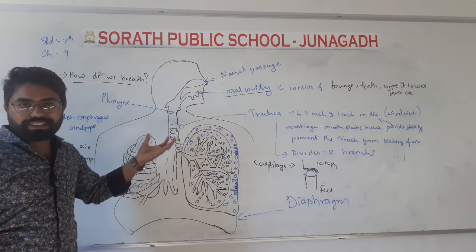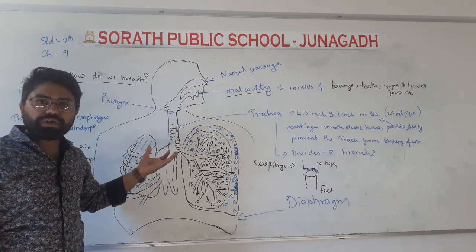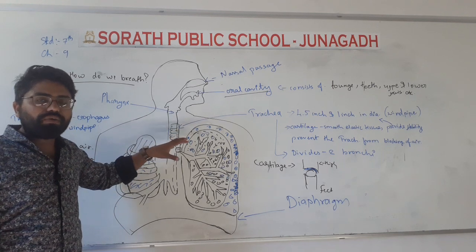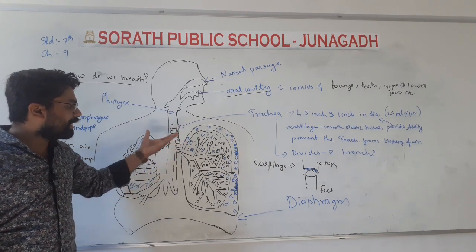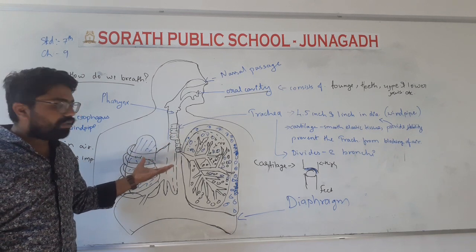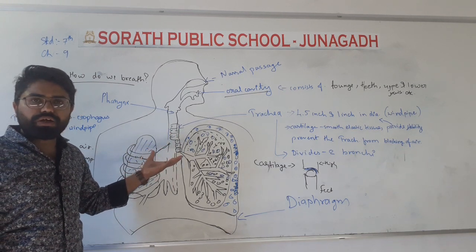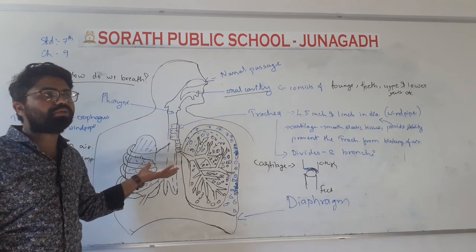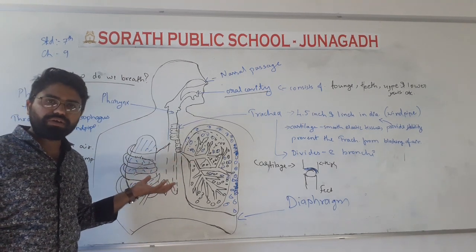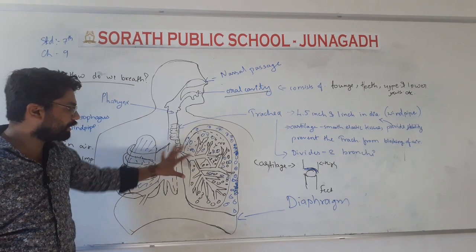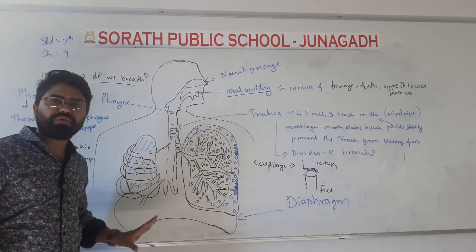And see, this is the overall view of our respiratory system. When it enters the lungs, it moves to the cells, and it is also transported to the various organs of the body. From here the oxygen is passed through the various organs of our body.